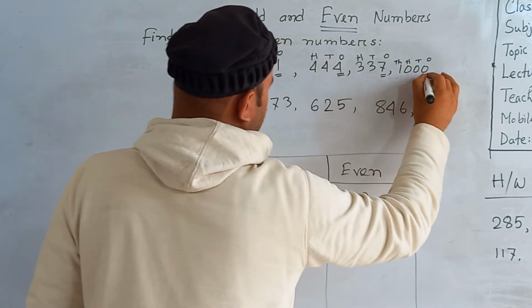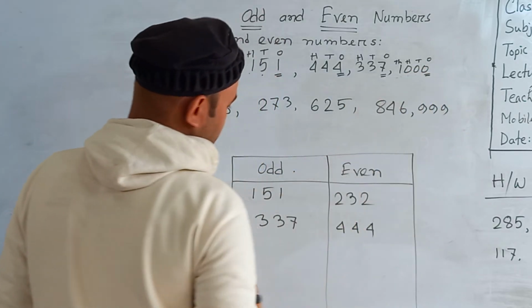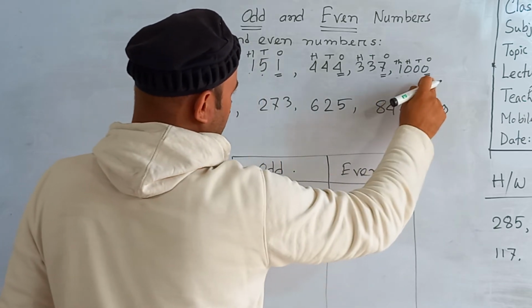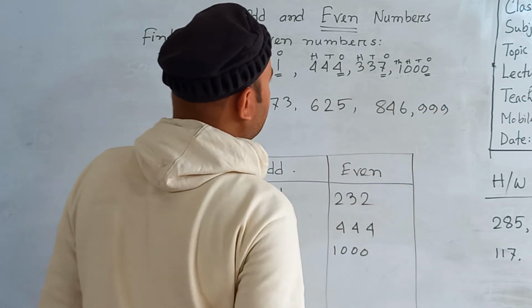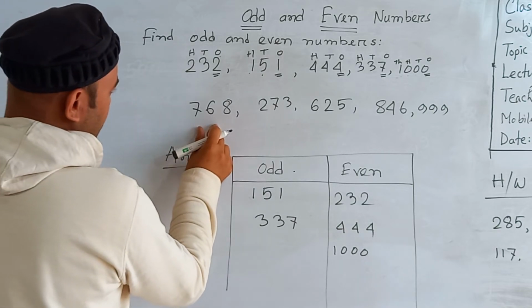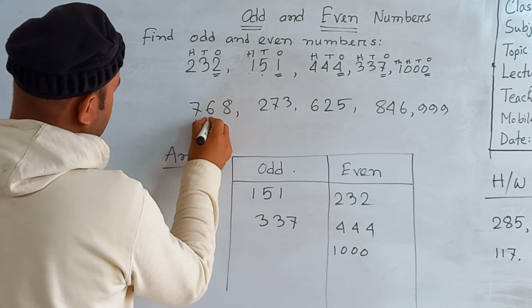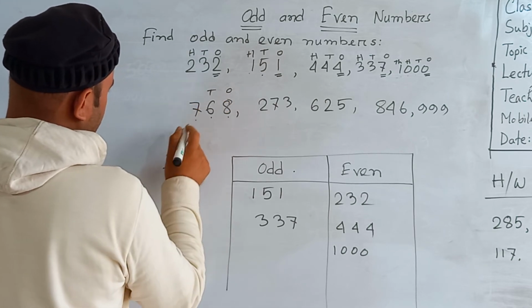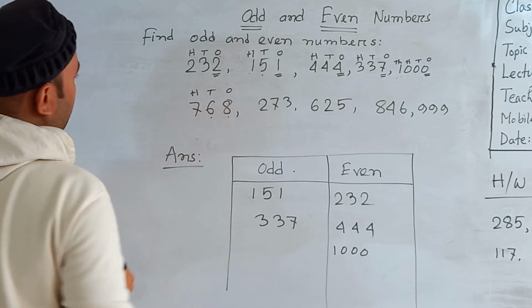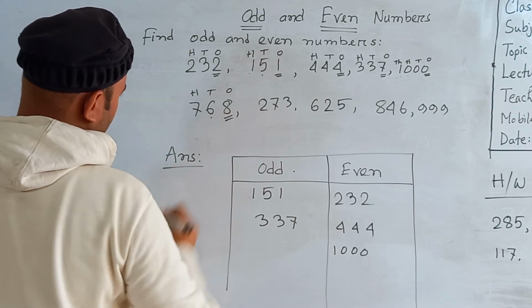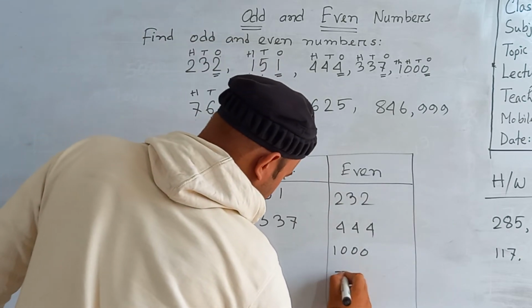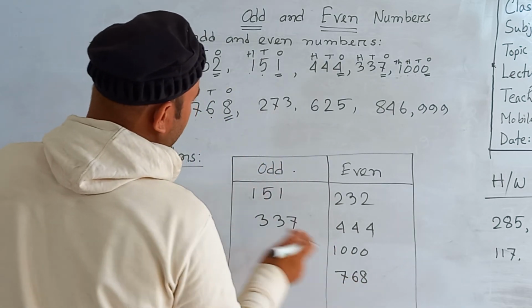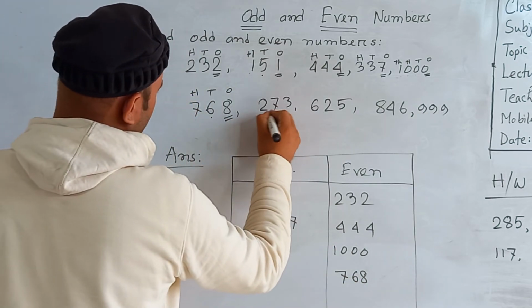So here 0 is in ones place, so this is an even number. 1000 is an even number. Now the next one is 768. 8 is in ones place, 6 is in tens place, and 7 is in hundreds place. Since 8 is in ones place, 768 is an even number.